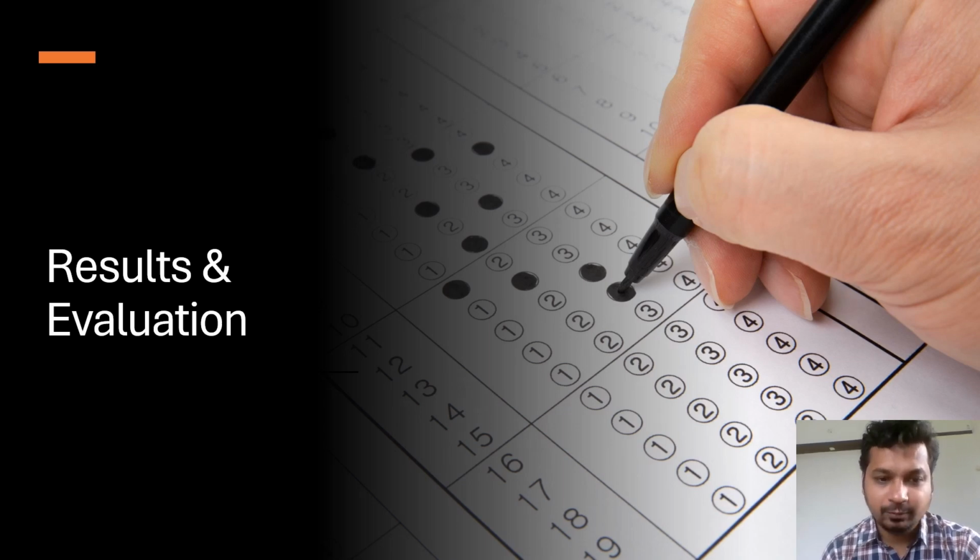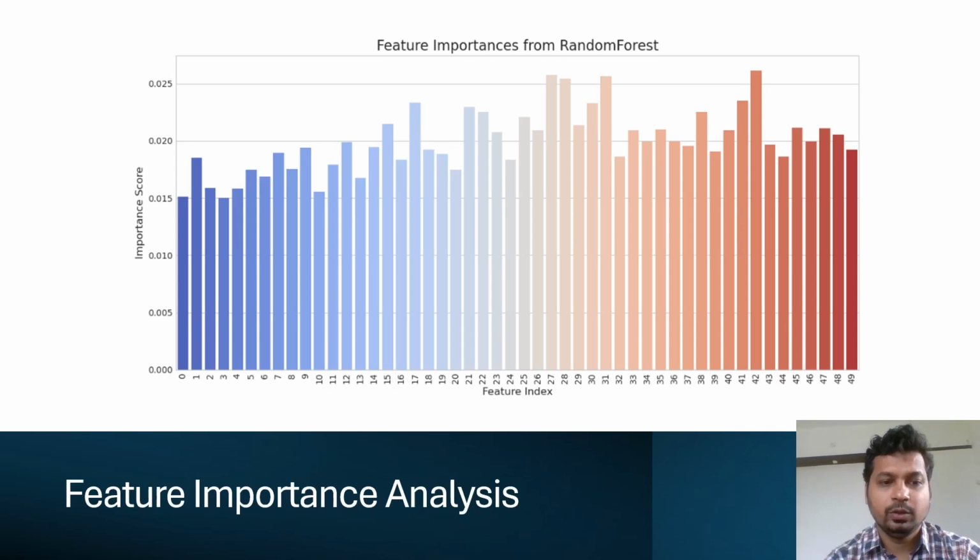We were able to successfully evaluate the model and it gave us an accuracy of 83%. Let's see the analysis of the model. Using random forest for feature selection, the most significant features were identified and ranked based on their importance score. This plot highlights the top 50 most relevant neural features contributing to the model's classification of human activities. The most critical features exhibit importance values between 0.015 and 0.026, indicating that these specific features contribute significantly to the classifier's decision-making process.